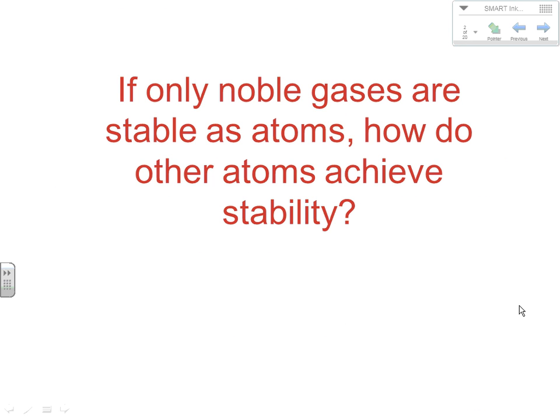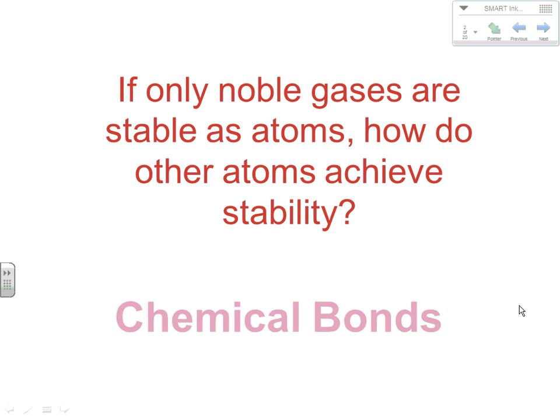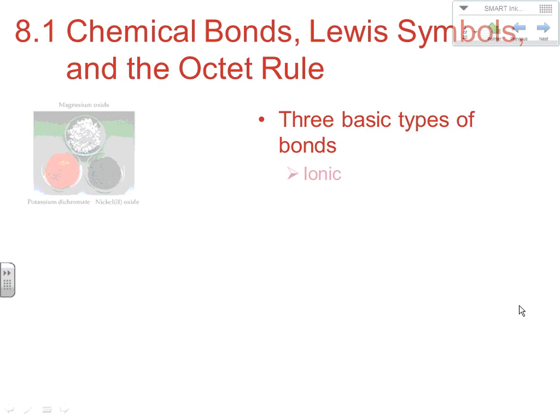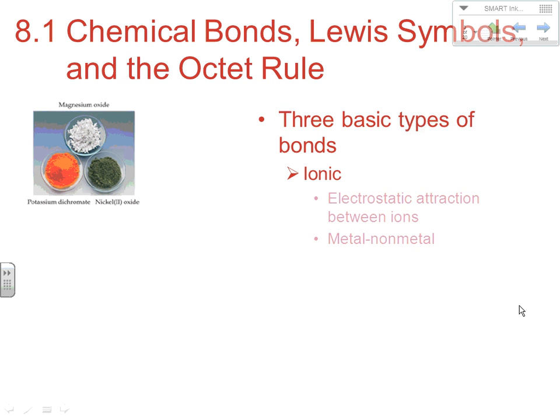Now, if only noble gases are stable as atoms, how do other atoms achieve stability? Well, they do it through chemical bonding. Now, there's three basic types of bond. The ionic bond, if you remember this from last year, is an electrostatic, which means positive to negative, attraction between ions, so a Coulomb's law situation. And it's typically between metals and nonmetals, two substances that are very different in ionization energies, and they create very, very strong bonds between them.